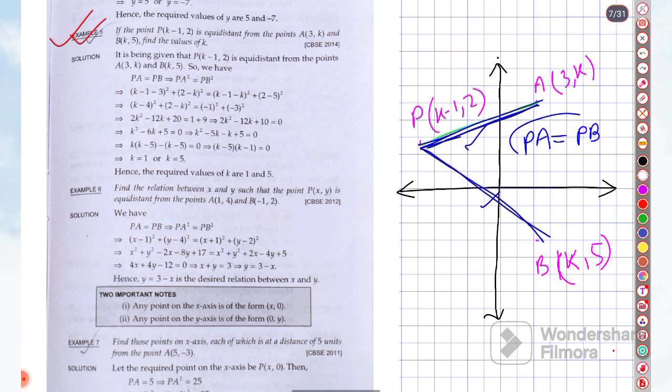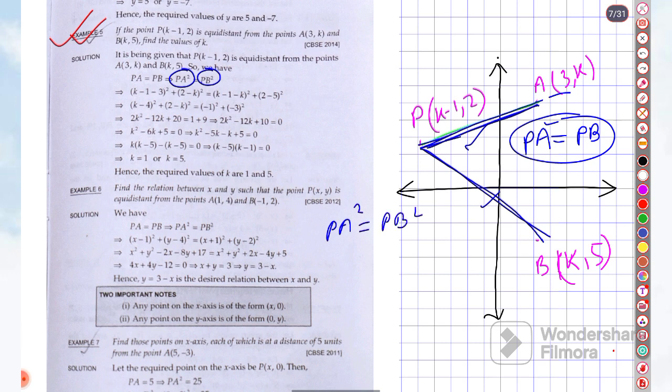Alright, this is given. So to remove the root, we take PA square and PB square. So we are writing PA square equal to PB square.